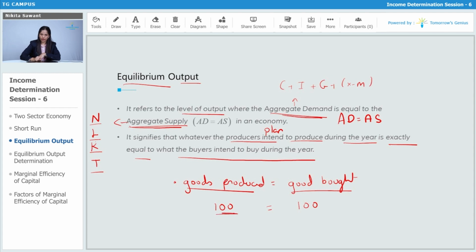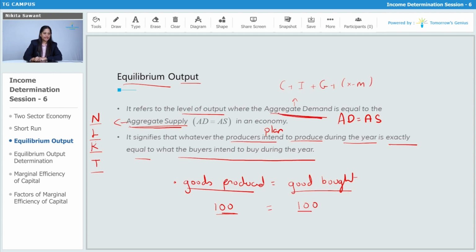So goods produced will be equal to goods bought. Whatever producers plan, the buyers will also plan, so it will be equal. That is why we call it equilibrium output, wherein the output produced by producers is equal to what buyers are buying.